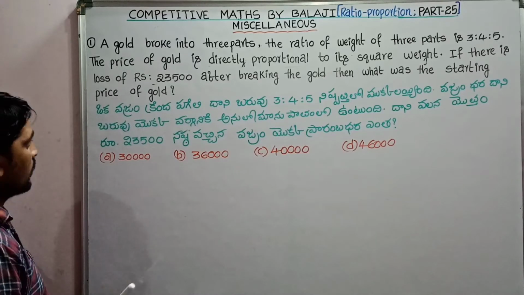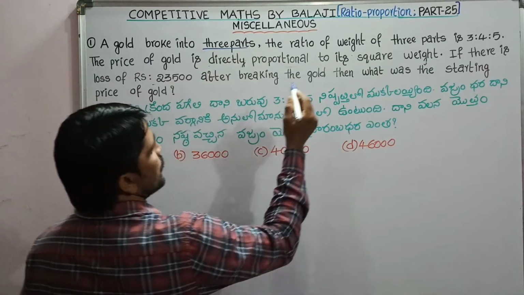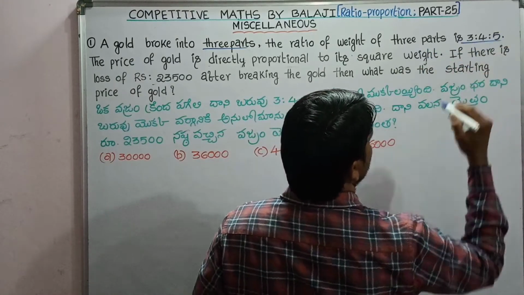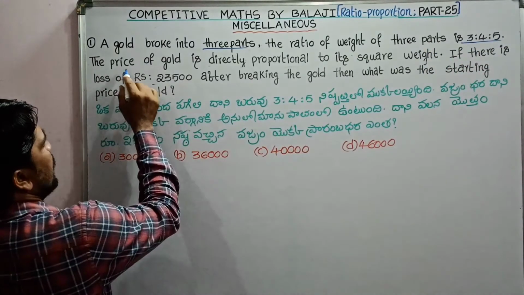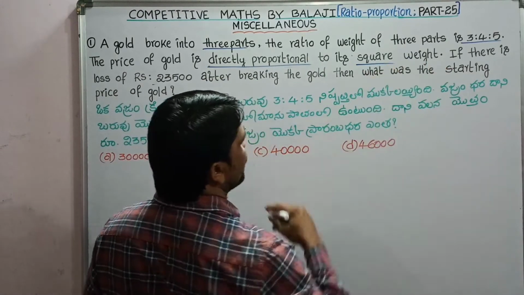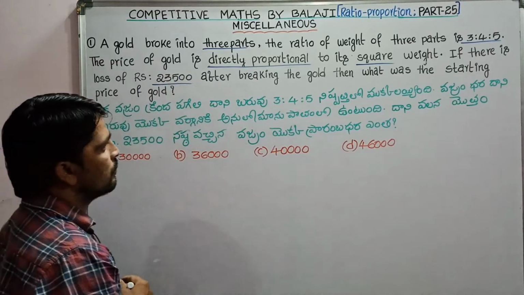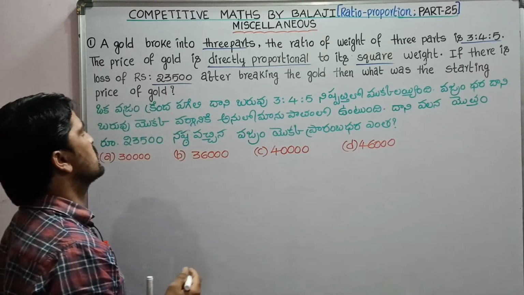First question: the gold broke into three parts. The ratio of weight of the three parts is 3:4:5. The price of gold is directly proportional to the square of weight. If there is a loss of rupees 23,500 after breaking the gold, then what was the starting price of the gold?